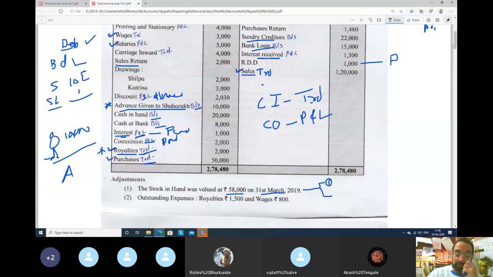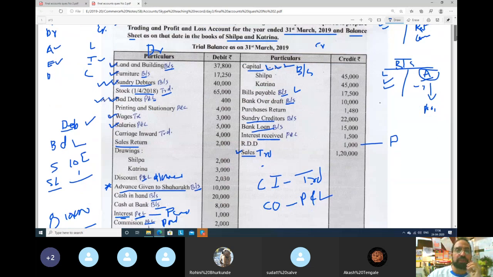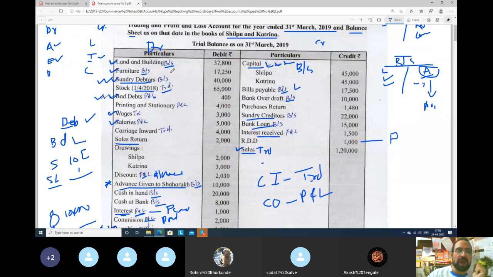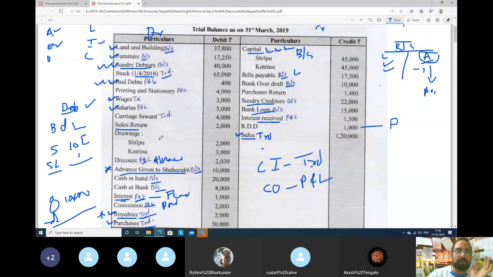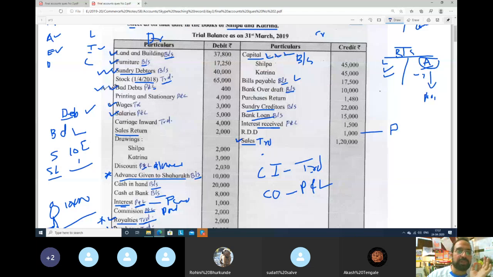Okay guys, see here. After that is what is called doing postings. So we did posting, beta. So how you will solve a final accounts problem is, first you will mark where it will go: balance sheet, trading account, profit and loss account. That will be the first step. After doing that, you read the adjustments, and from the adjustments you do tick marks, marking where all adjustments are there, like salaries, bad debts.